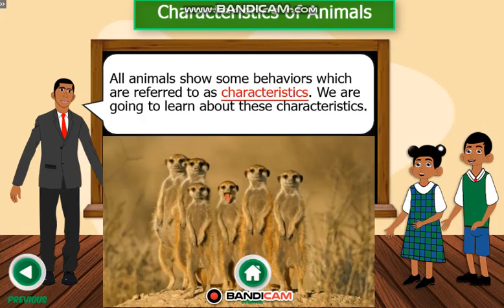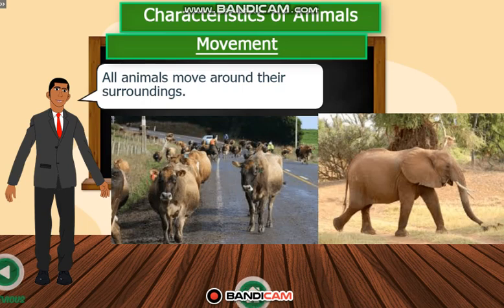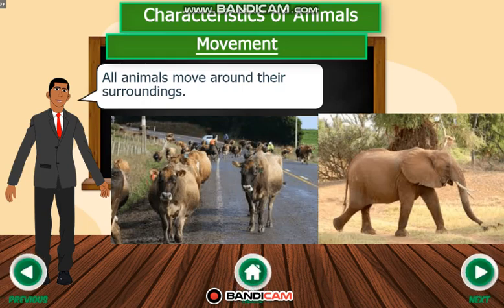All animals show some behaviors which are referred to as characteristics. We are going to learn about these characteristics. Movement. All animals move around their surroundings.